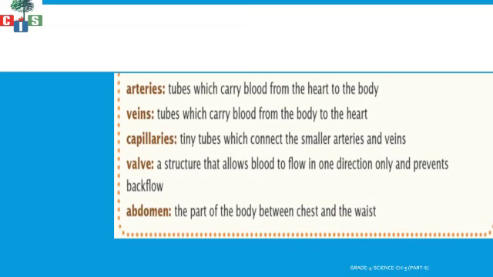Now there is also one valve which is present inside our heart. What is the function of valve? A valve is a structure that allows blood to flow in one direction and prevents backflow. So the valve helps in one direction movement, means the movement of the fluid will only happen in one direction. It will not flow backward. Then our next word is abdomen. Abdomen is the part of the body between the chest and the waist.